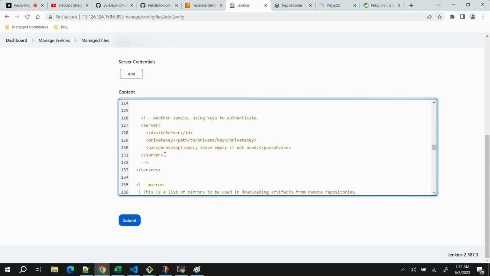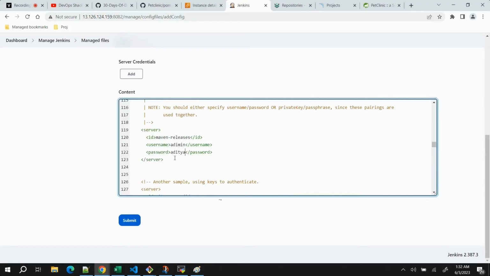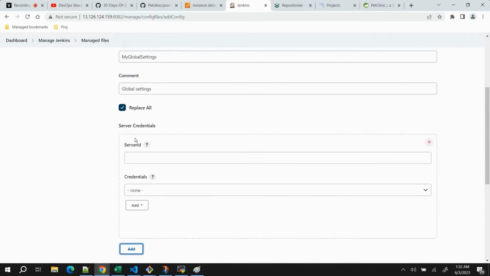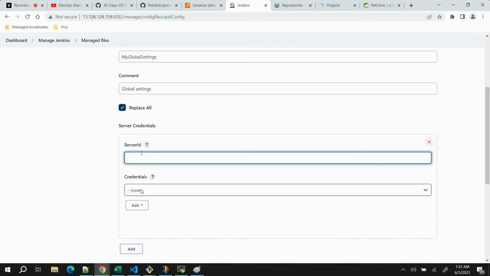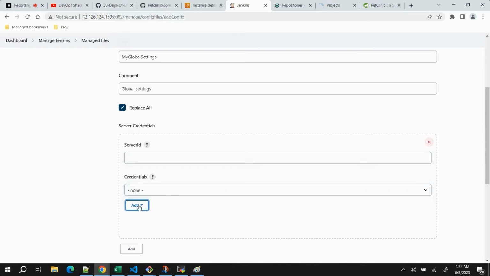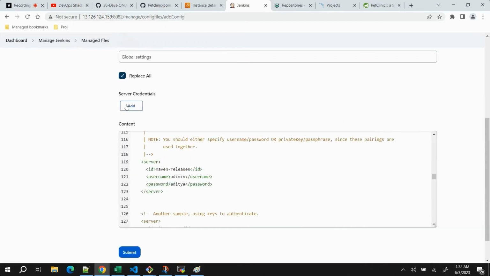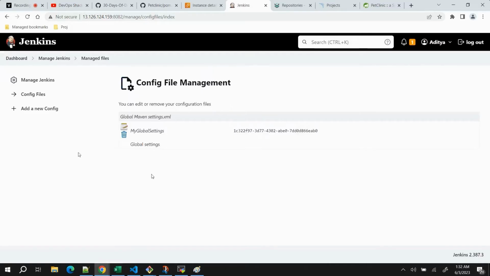One more thing I want to show you: in case you don't want to put the username and password because it is visible, what you can use is server credentials. If I open it, here we need to provide the repository ID, which is maven-releases, and credentials. Inside credentials, we can simply add a username and password. But it's fine, you can add it here also, but I will just go with this. Click on submit.